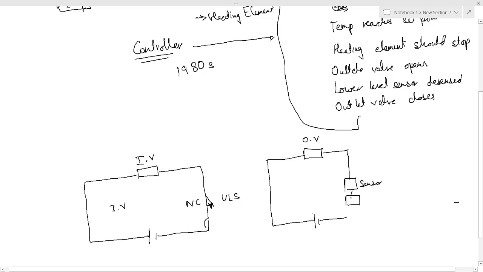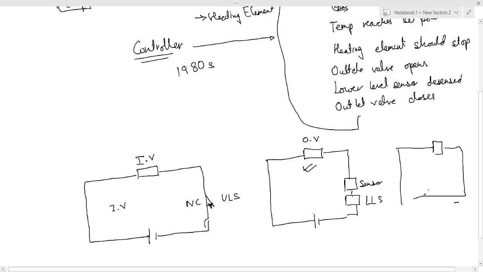Then there will be a NO switch. I will explain all this afterwards, but there will be a NO switch of what? Of the lower level sensor. This is to control the outlet valve. Then there will be a third circuit separately for controlling the heater.